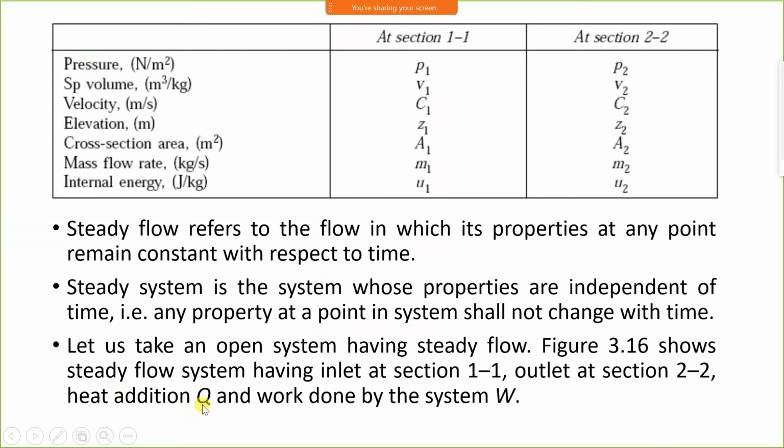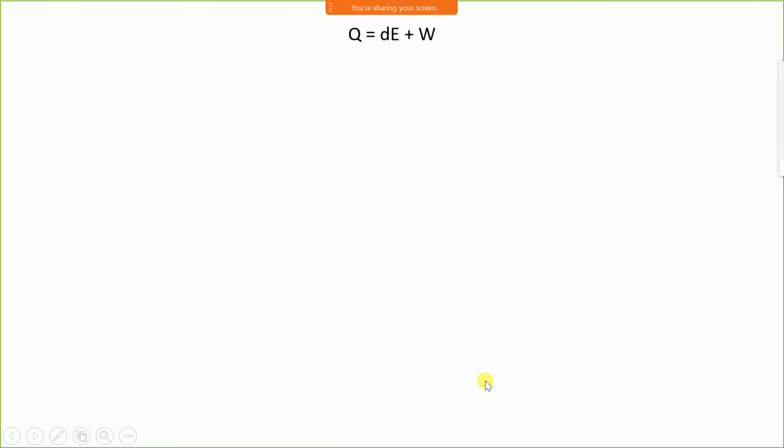Heat added to the system is Q and work done by the system is W. Therefore, Q is equal to the change in internal energy plus W, which we have seen in the last expression. Therefore, Q is equal to E2 minus E1 plus W. It should be E2 minus E1, not dE2 minus dE1.